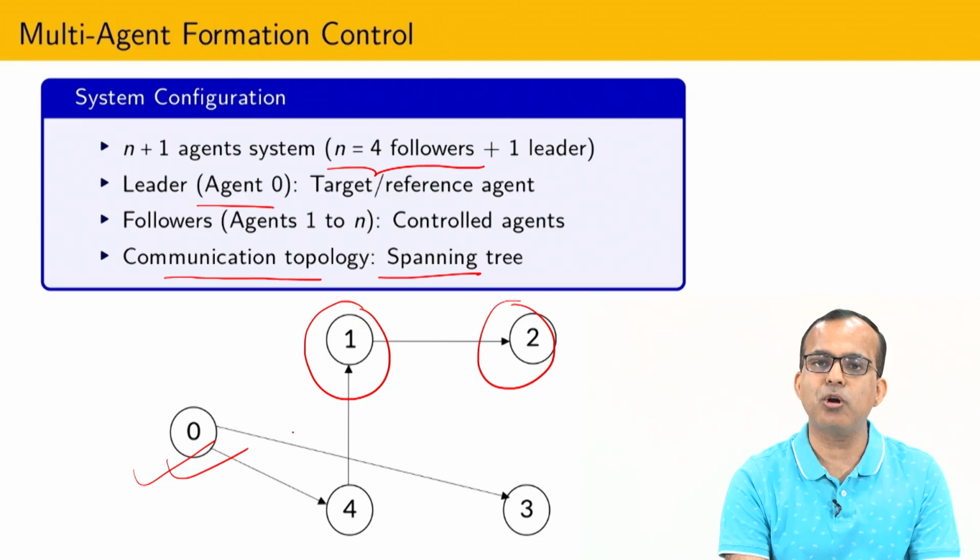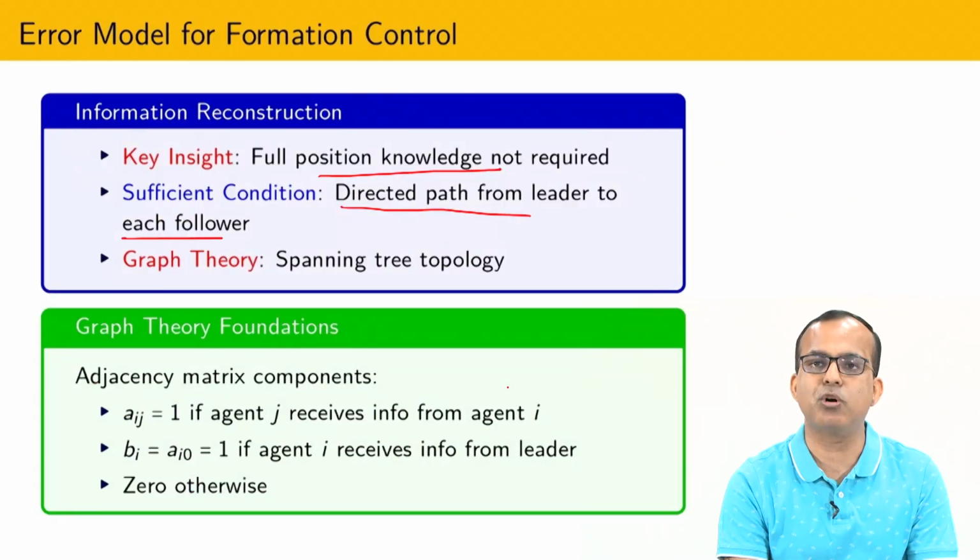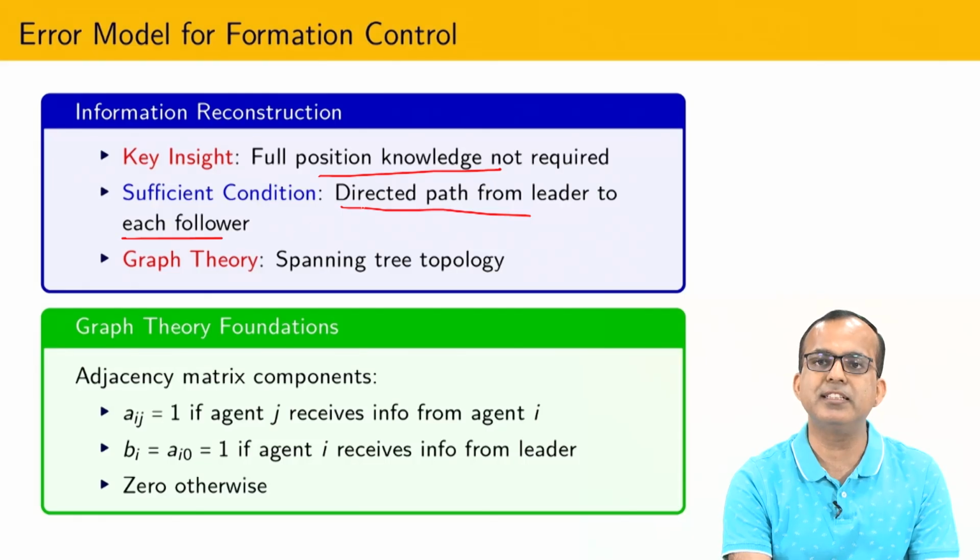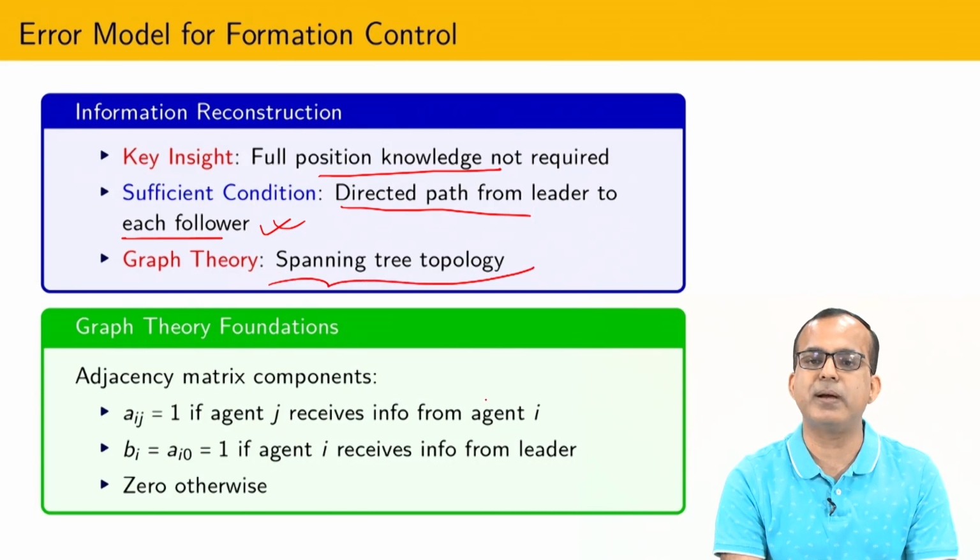So, direct information of 0 and 2 is not available, but still I can achieve the formation. So, the sufficient condition is a path from the leader to each follower, and if that is the case, that is called a spanning tree. That we have already assumed.